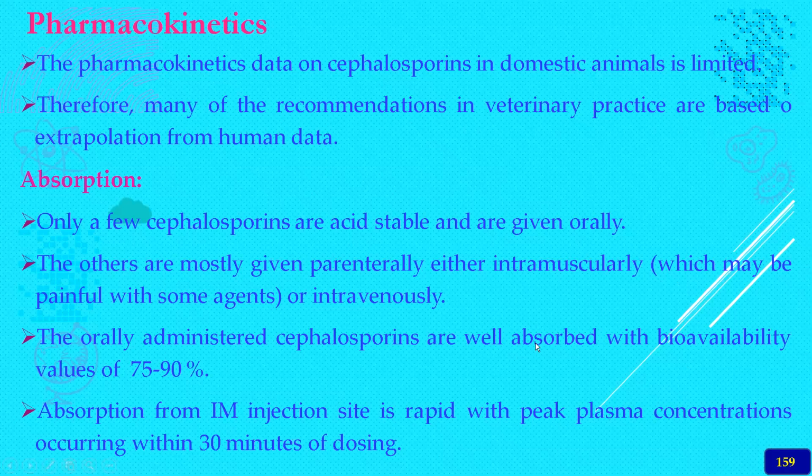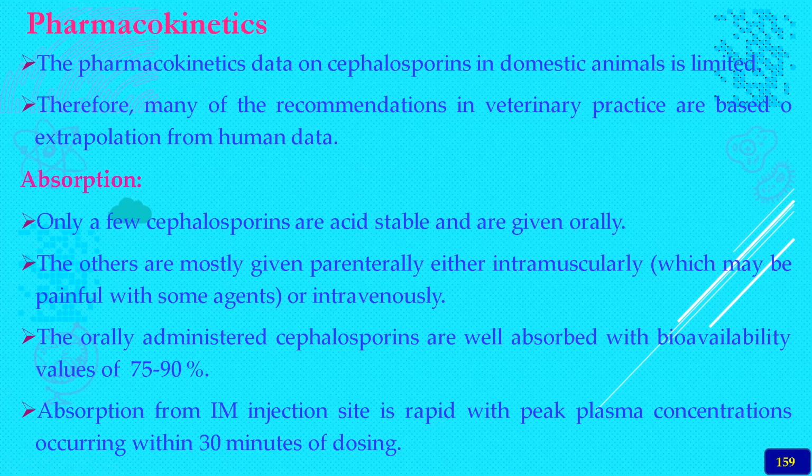They are very well absorbed, and the bioavailability is 75 to 90%. At an IM injection site, they are absorbed very rapidly, and the peak plasma concentration occurs within 30 minutes of dosing. That is a very brief pharmacokinetic overview.